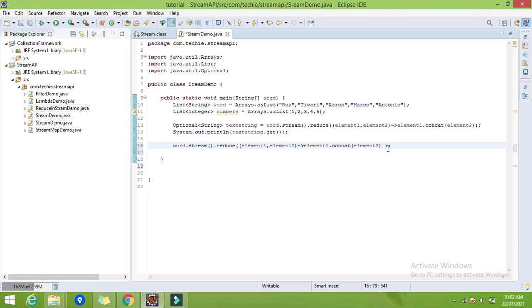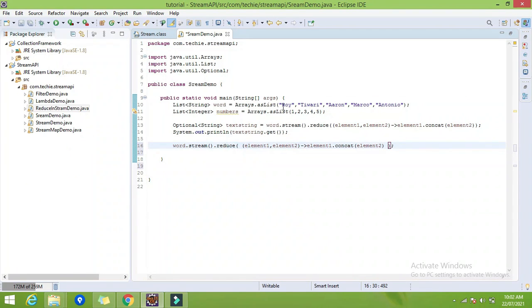But what is the specification of the first element, identity, in the second variant? Here I have to specify the identity. Identity is nothing but the initial value of this whole operation, the reduce operation.